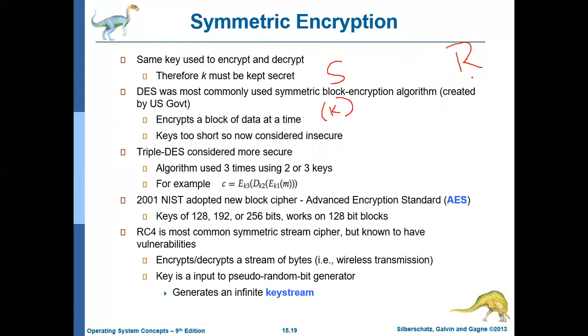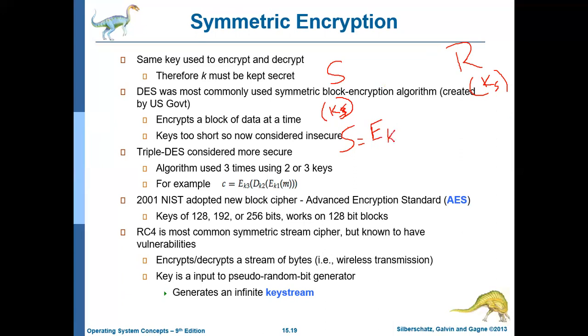So the sender and the receiver will use the same key. Let me call it KS, where S stands for symmetric key. The key used by the sender is the same as the key used by the receiver. So when the sender wants to send a message M, the sender will encrypt the message using the key KS.